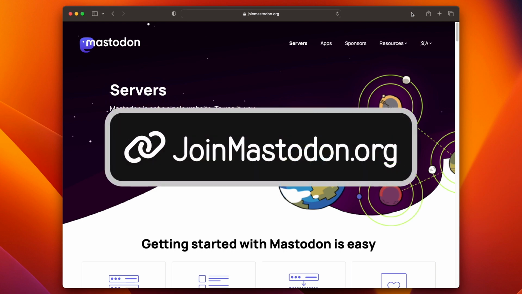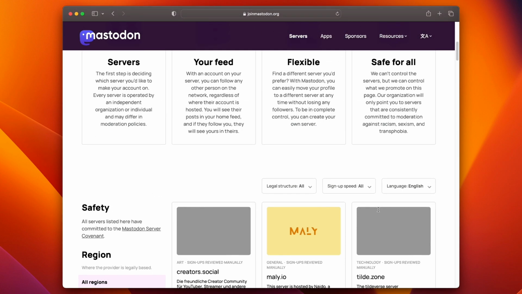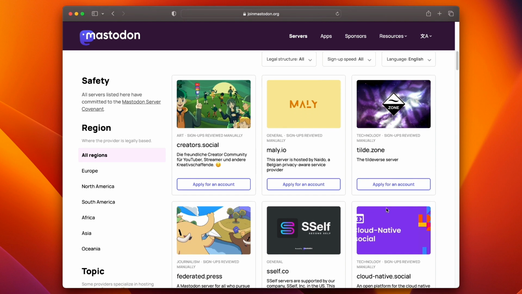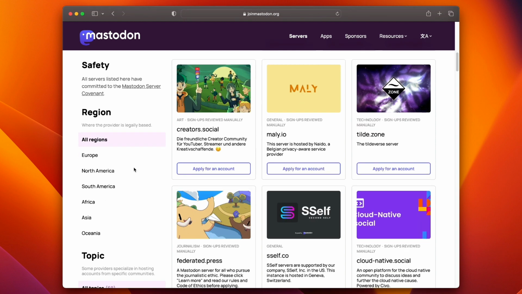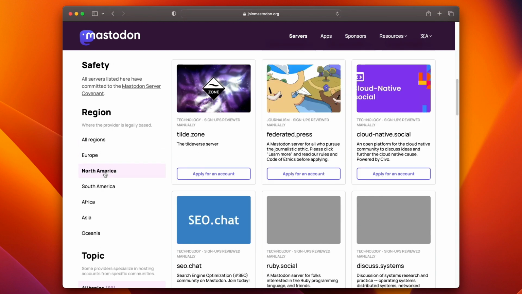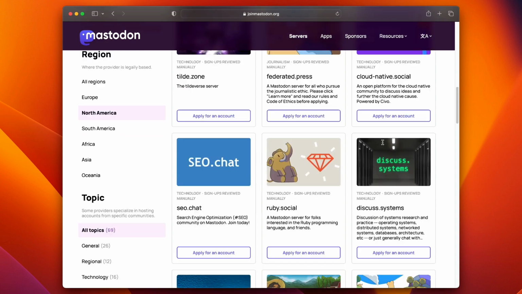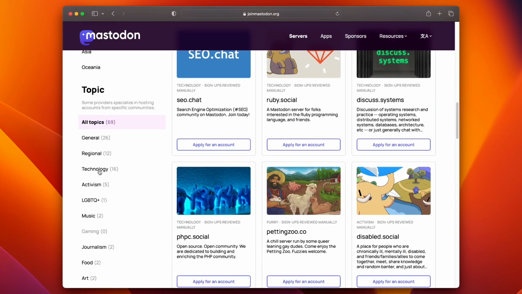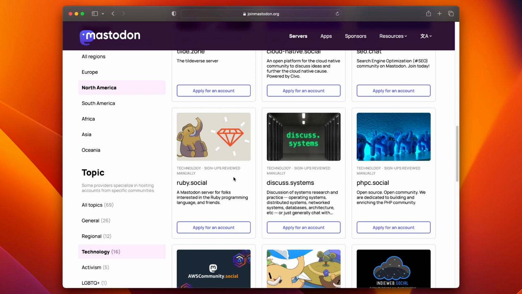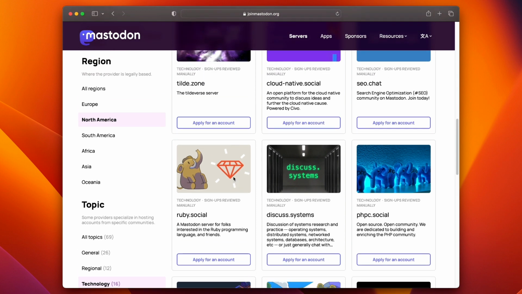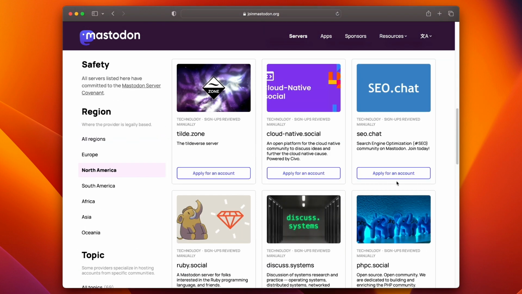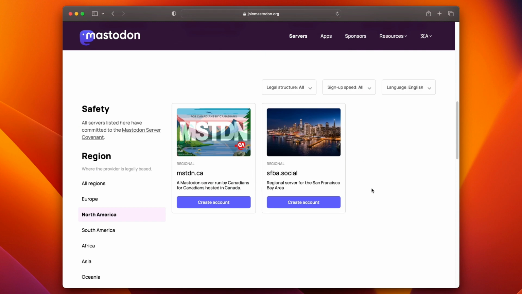Now, going to joinmastodon.org is nice. It gives you a way to browse some of the popular servers. So you can choose by region. Let's go North America. And then you can go down to different topics like, let's say, technology. So here's one for Ruby developers, and here's another one for SEO. And there are even servers for regional areas, like a Canadian server or a San Francisco server. There are even more servers than these.